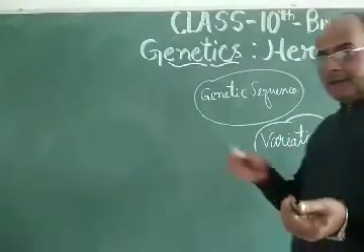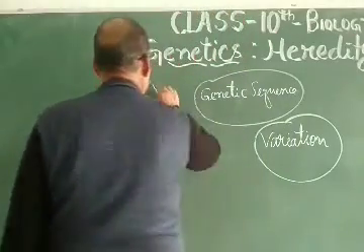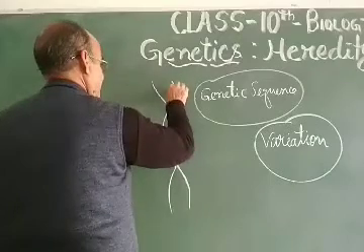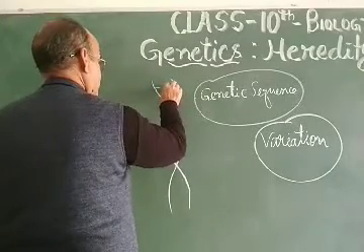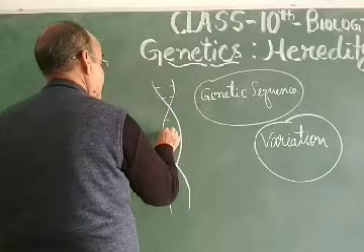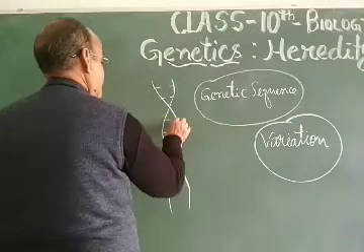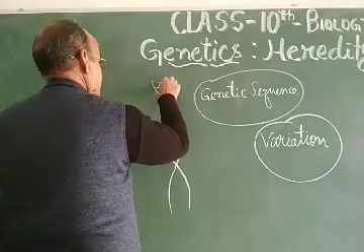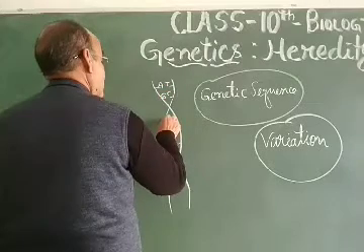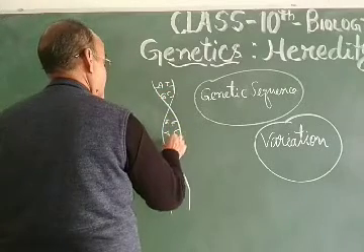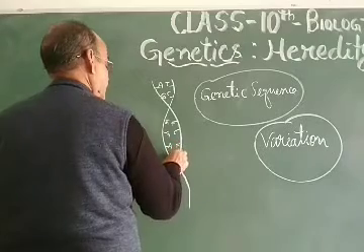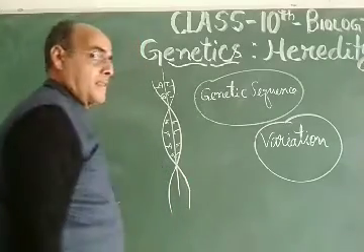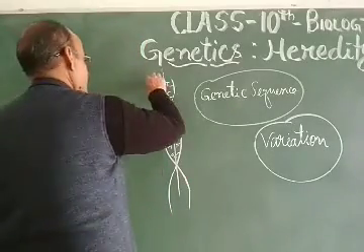Suppose, as you know the structure of the DNA, this DNA has 4 nitrogenous bases: A, T, G, C, A, T, G, C, A, T, G, C, and so on. This is the axis, and this is the double helix.